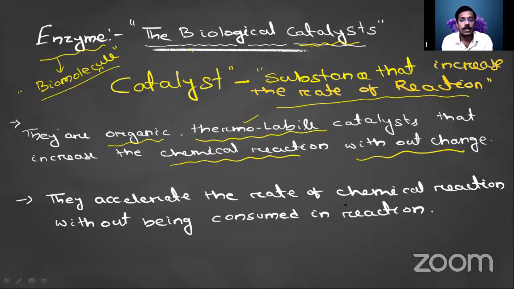They accelerate the rate of chemical reaction without being consumed in the reaction. The enzyme will not be consumed or utilized, and it is not included in the reaction. After its function, it is removed. It just gives the acceleration, or increases the rate of reaction, but it is not consumed in the reaction.